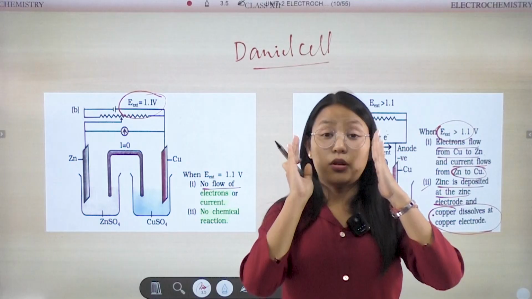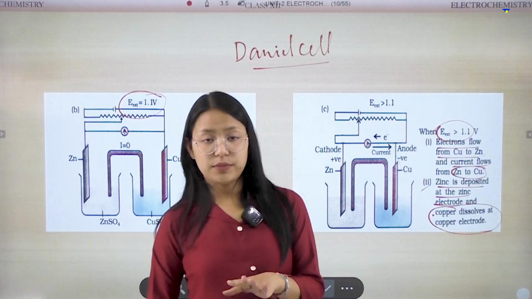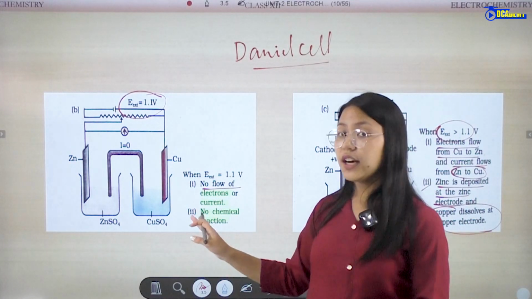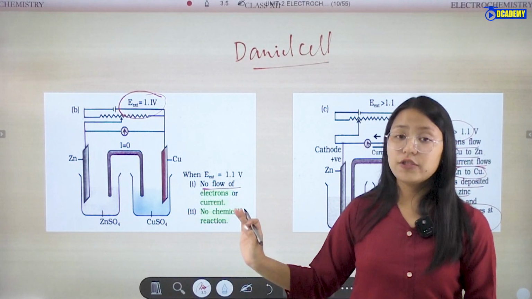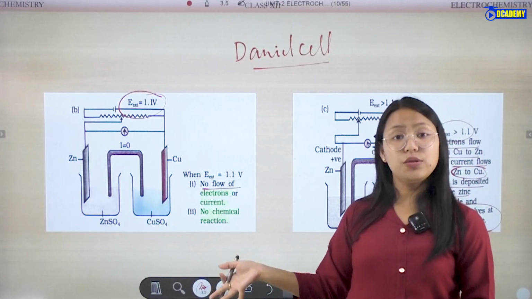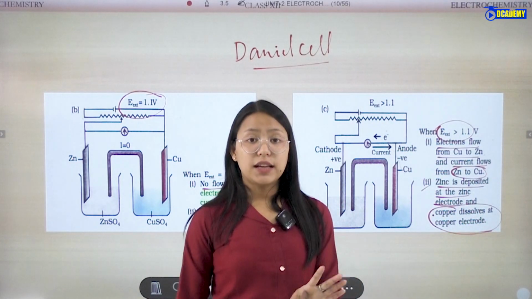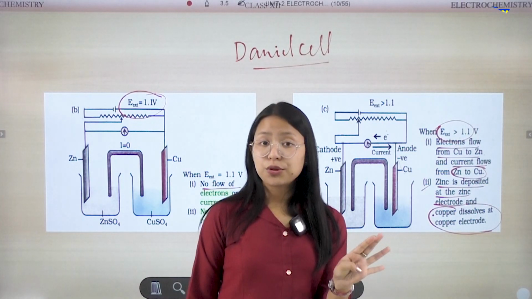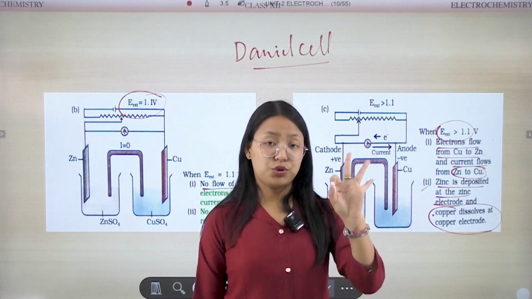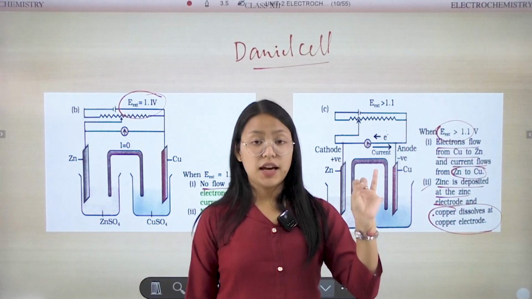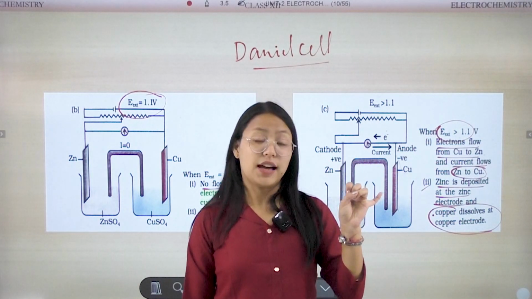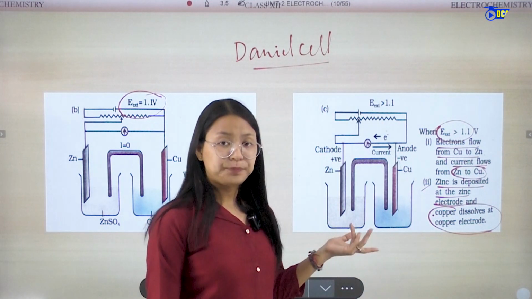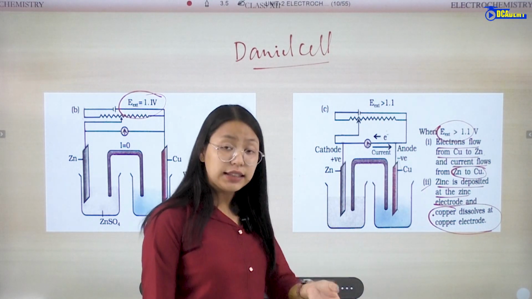When it is greater than or less than 1.1 volt, the situation is quite different. In a galvanic cell, there will be no flow of electrons or current and there will be no reaction. But when it is less than or greater than 1.1 volt, there will be flow of the electrons, flow of the electric current, and deposition of the metals and dissolution of the metals.